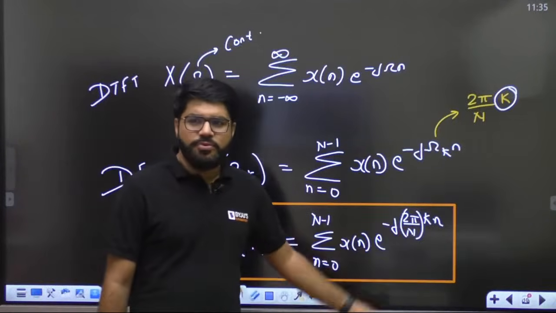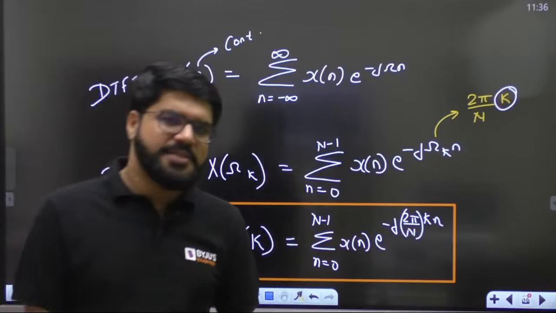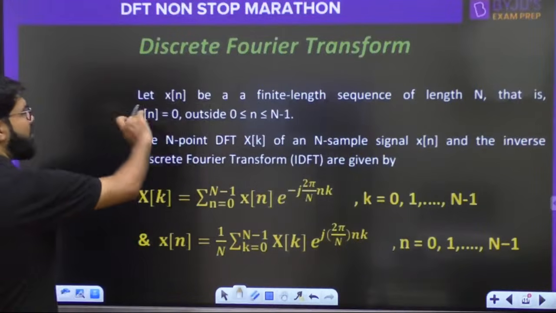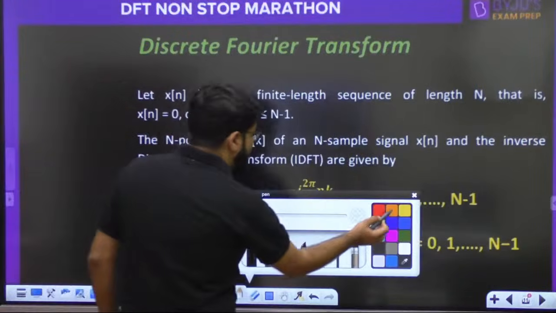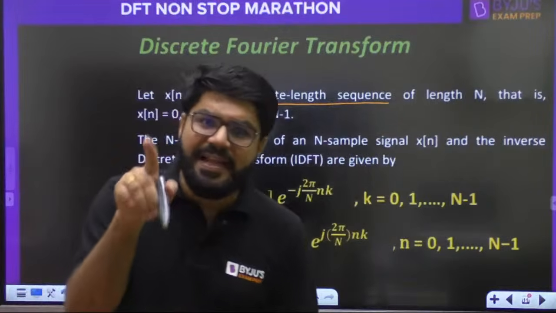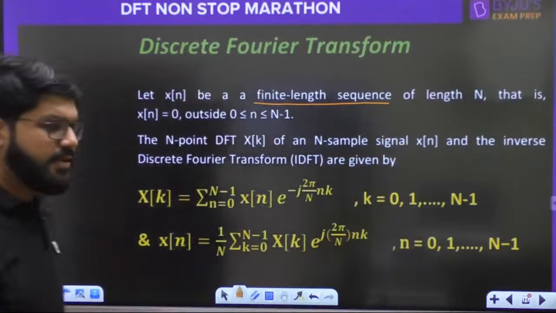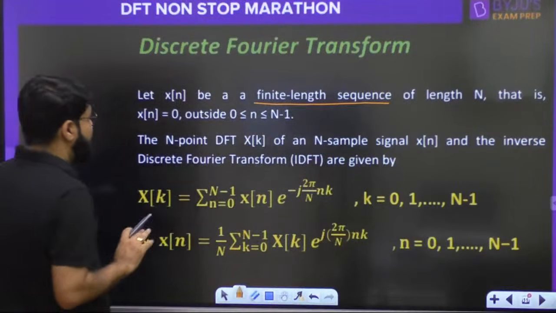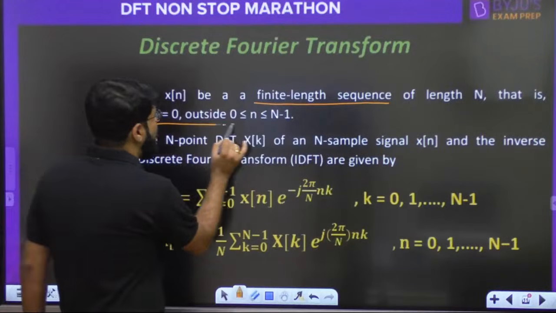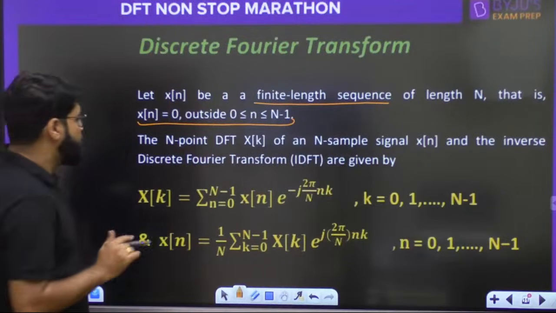I know this is what you have seen. Yes, Narendra. Yes, Naren Prasad, it is discrete and periodic. We are going to come to all of those points; I have already briefed you. Let x[n] be a finite length sequence. So DFT will be defined for a finite length signal. Please mind, DFT will be defined for a finite length signal having the length n, and x[n] equals 0 outside this interval. That is what I have already spoken to you.